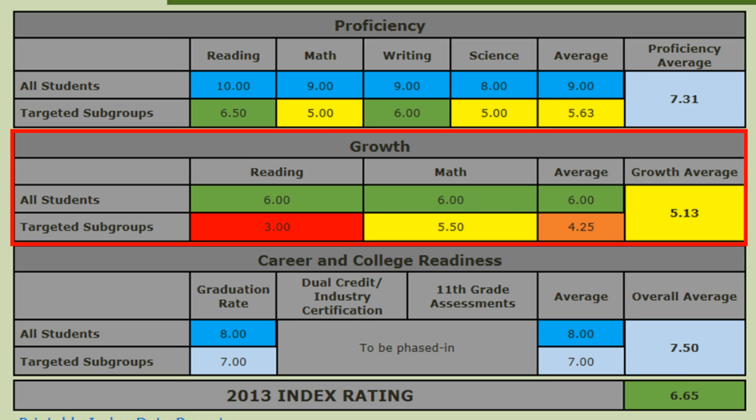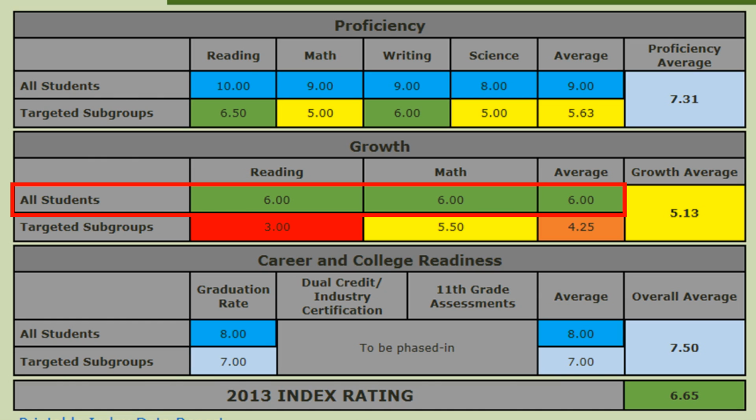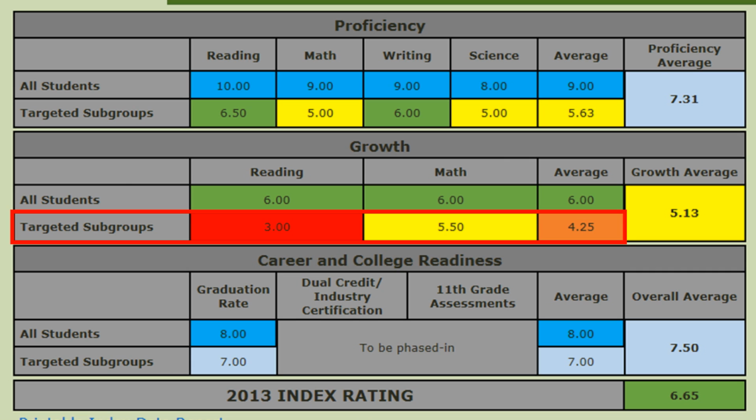The second chart here shows the ratings of the all students group and the targeted subgroup that's derived from the SGP growth model data. In this example, the average growth for the all students group is 6, and the average growth for the targeted subgroup is 4.25. The average growth rating here is just a little over 5, and again, that's the simple average of the 2 groups.